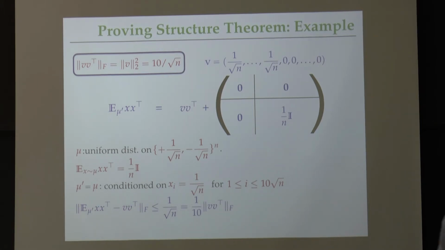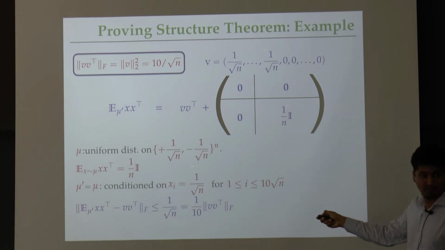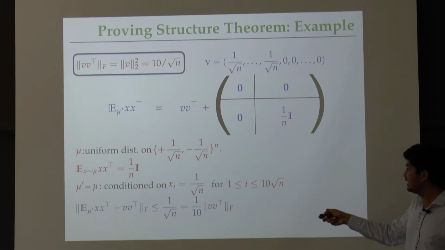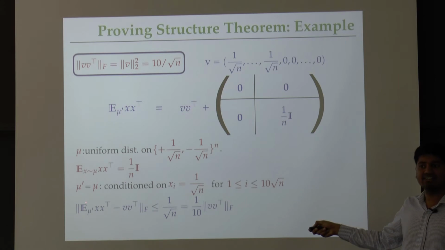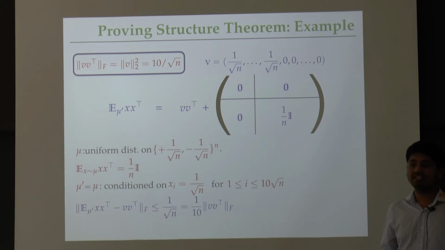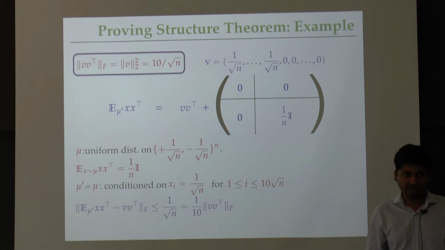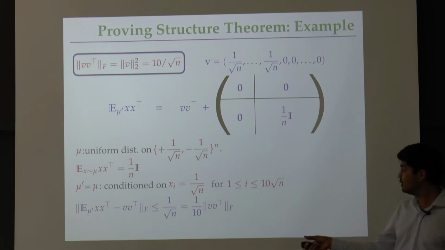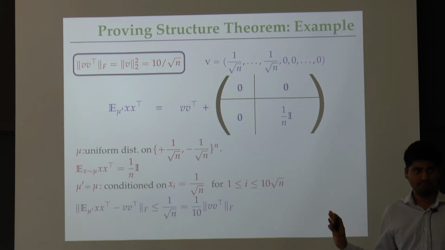So what I told you is for this specific choice of mu, there is a conditioning mu prime on a 2 to the minus 10 root n probability event such that the conditioned covariance matrix is approximately rank 1. I showed you that the conditioned covariance matrix of mu prime is the same as a reweighted covariance matrix of mu where the reweighting polynomial is of degree 10 root n. So for the particular case of mu, we are done. You all agree, right? Great.